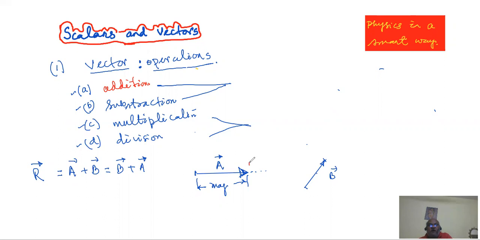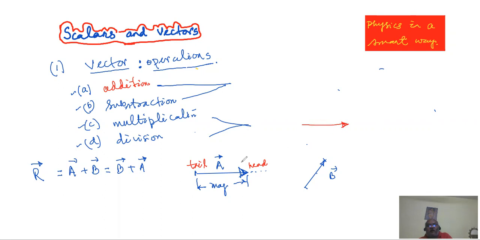That is the head of A, and that is the tail of A. In layman's language, I am writing or creating the A vector again. But when you are recreating the A vector, you have to be careful because a vector has two aspects: one is magnitude, the second is direction.